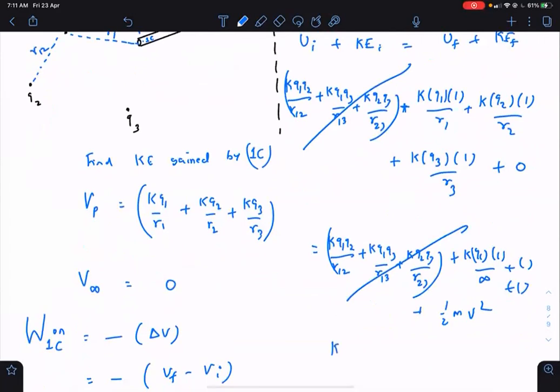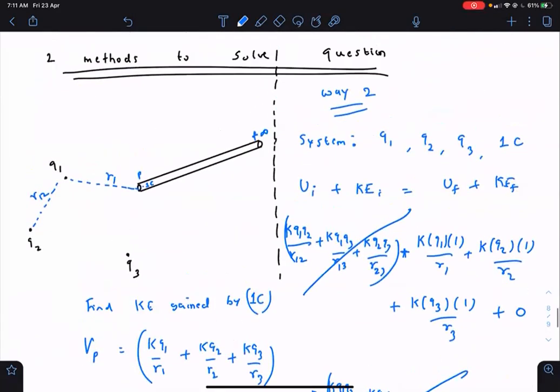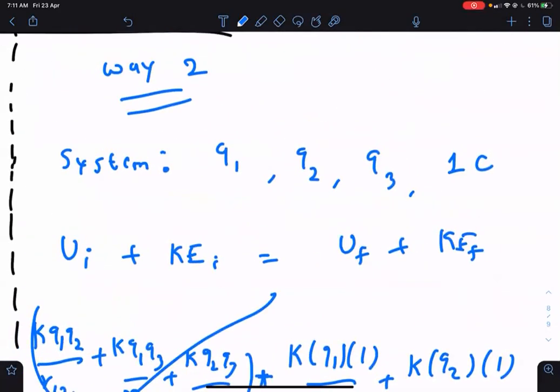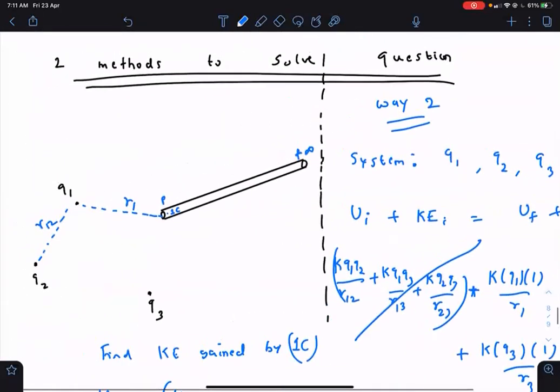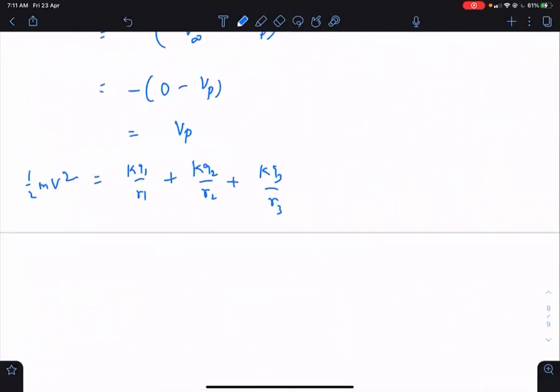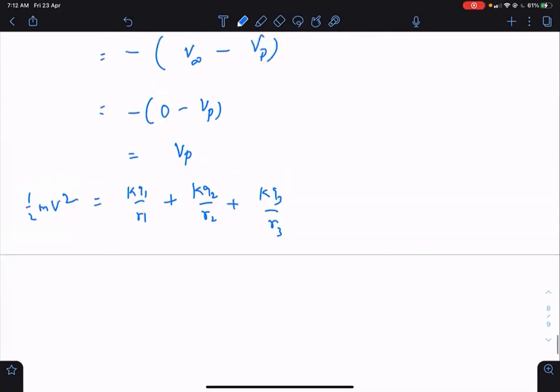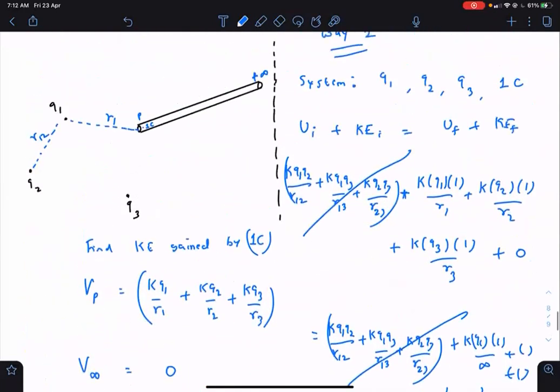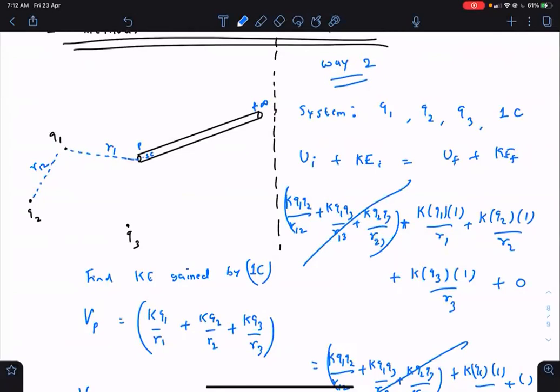So we get the same thing. KQ1 by R1 plus KQ2 by R2 plus KQ3 by R3, and that is equal to half mv square. So way number 2 is mechanical energy conservation. Way number 1 is the potential method. Both are the same, as far as the final answer is concerned. But in one case, we are doing mechanical energy conservation, and in the second case, we are talking about the work done by the electric field of Q1, Q2, Q3 on this 1 coulomb.